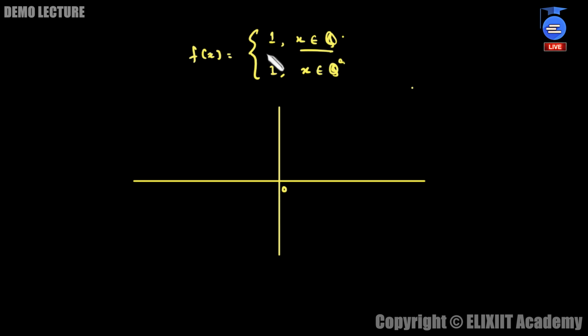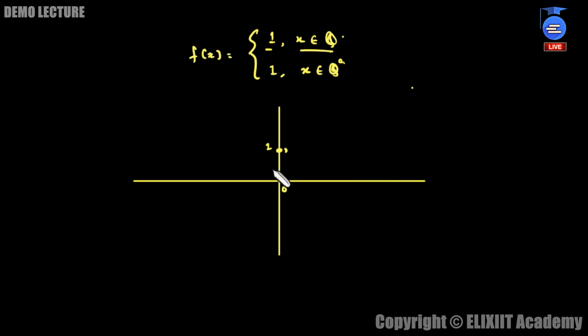So at rationals, this is defined as 1. So at 0, this is 1. So we plot here the function value, let's say at 1. Now, the moment you consider the next irrational number, this will still be 1. The function value will still be over here. Any irrational number you consider, the function value is still at 1.